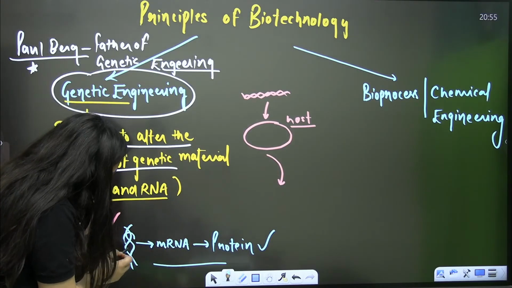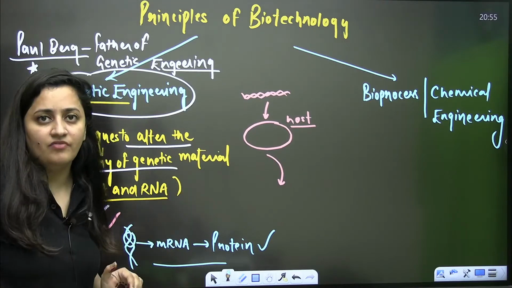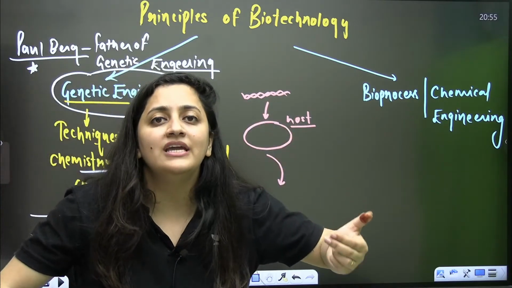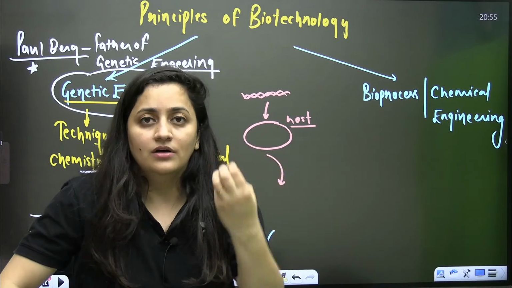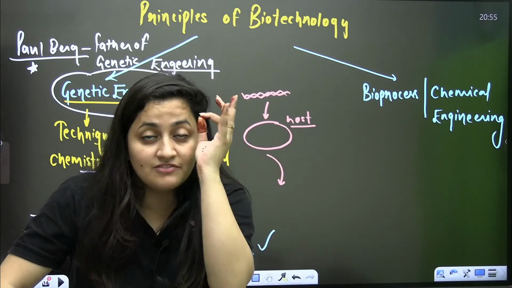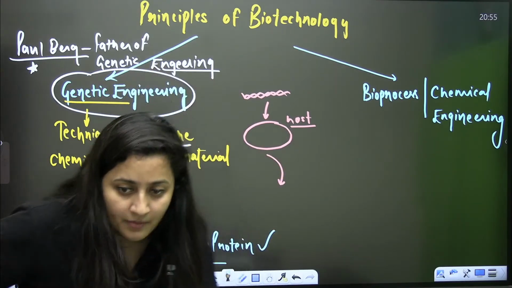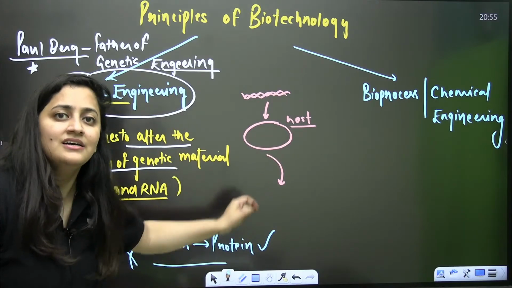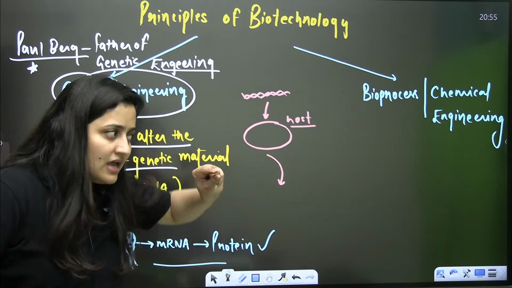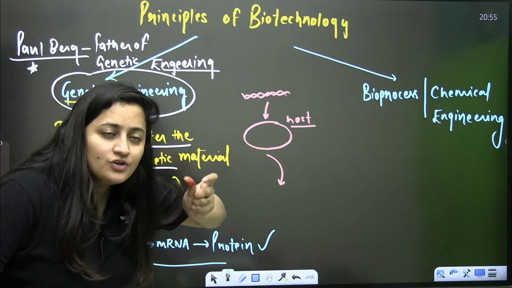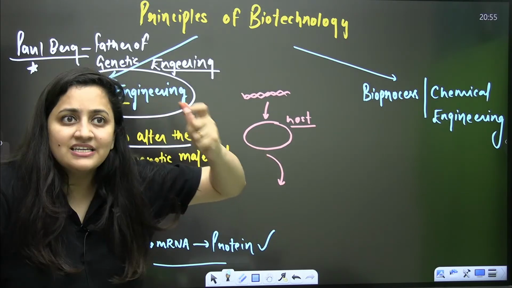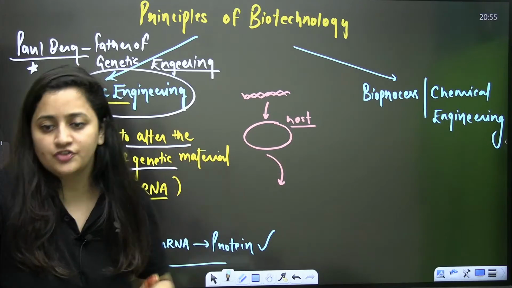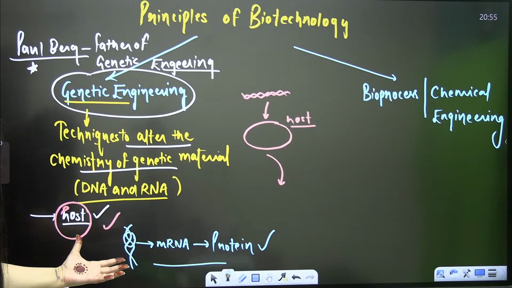That's how a gene expresses itself. A gene is going to make the protein, that enzyme. So if I alter this, obviously I will get the altered protein, and accordingly that phenotype, that physical expression, will change. Are you getting it?